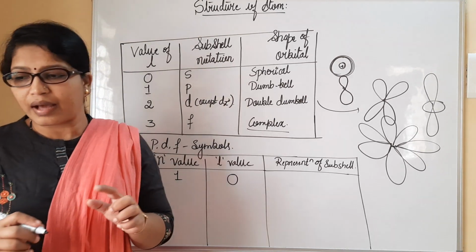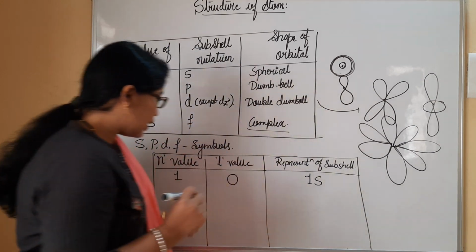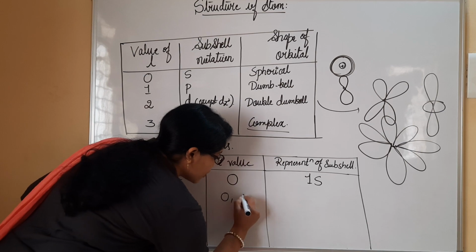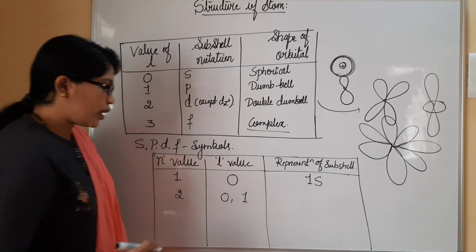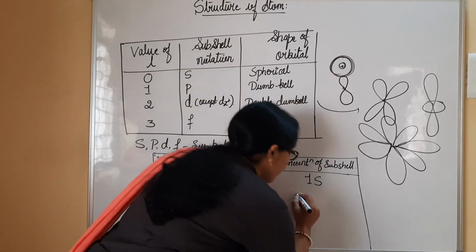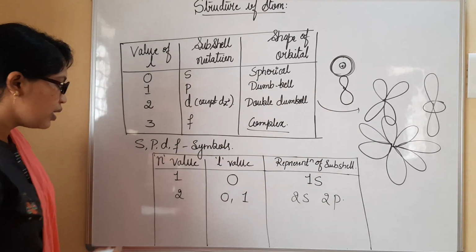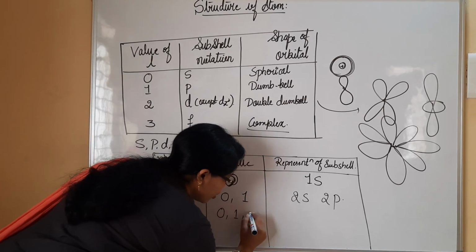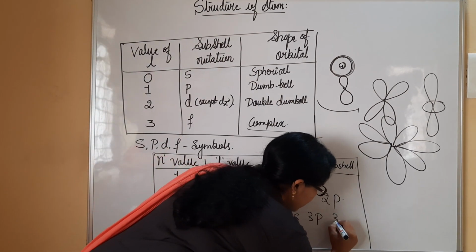That means we will be having the 1s orbital for n equal to 1. Likewise, if you consider n equal to 2, we will be having 2 subshells. I am sorry, 0 and 1 will be the values for l. Then we will be having 2s and 2p subshells. And when n equal to 3, we will be having 0, 1, 2. Then I could write that 3s, 3p, 3d are present.